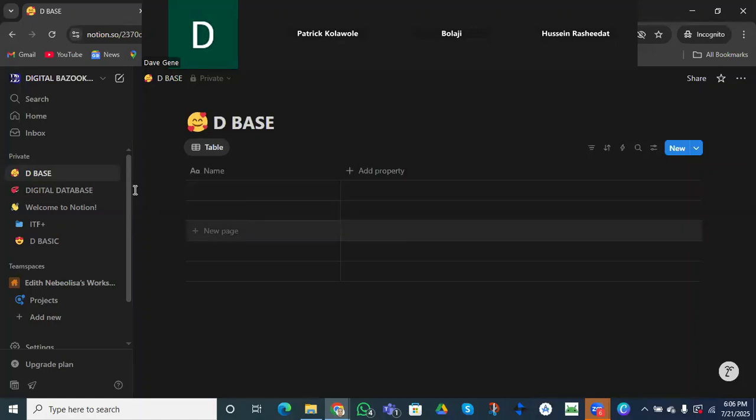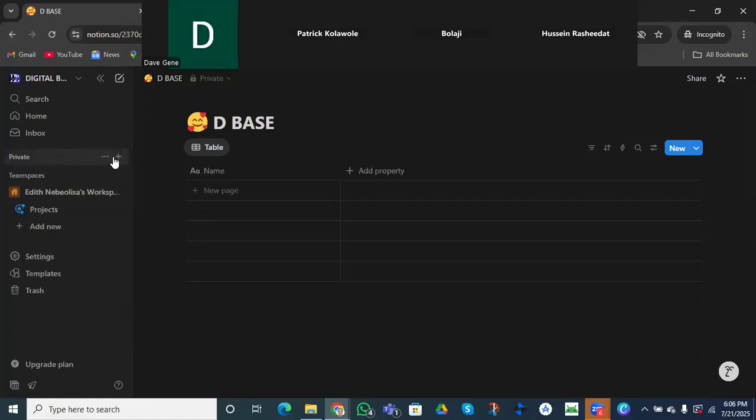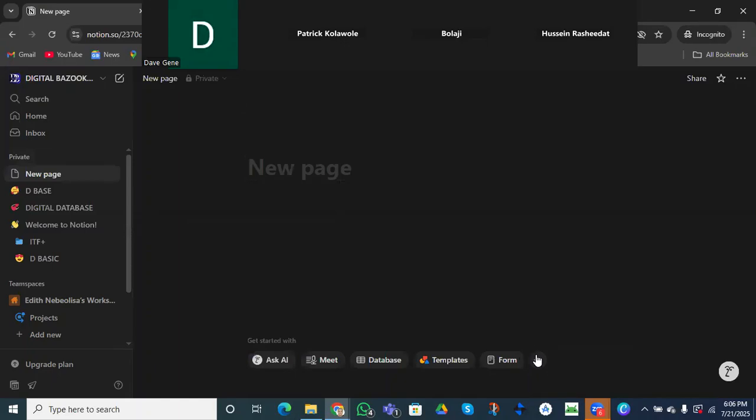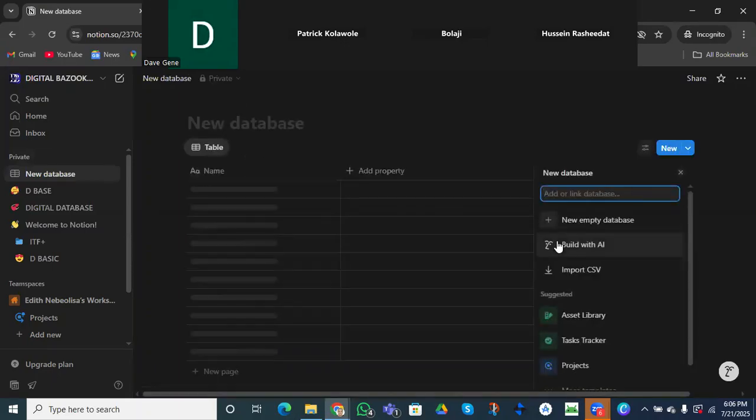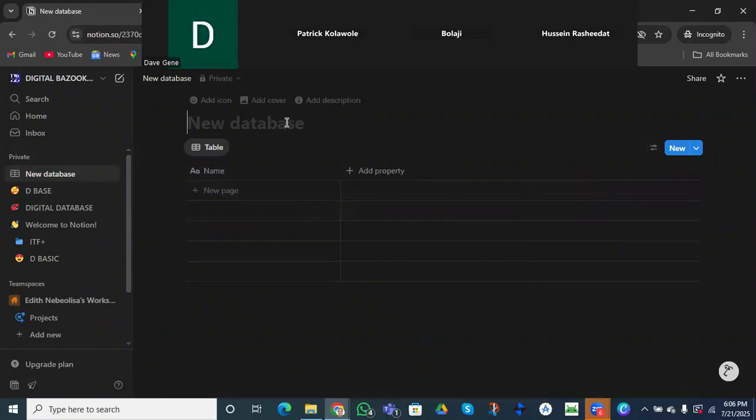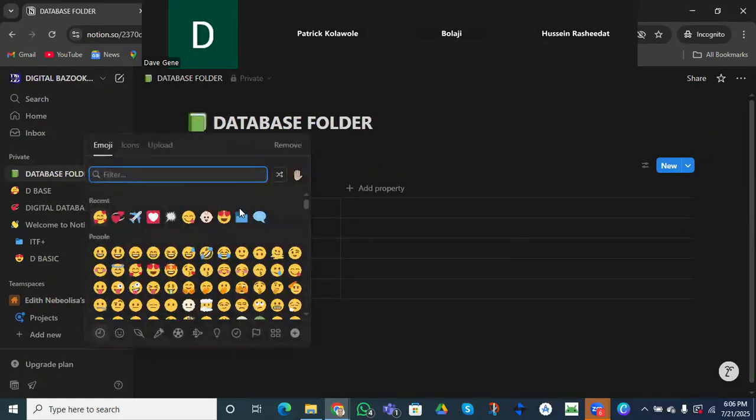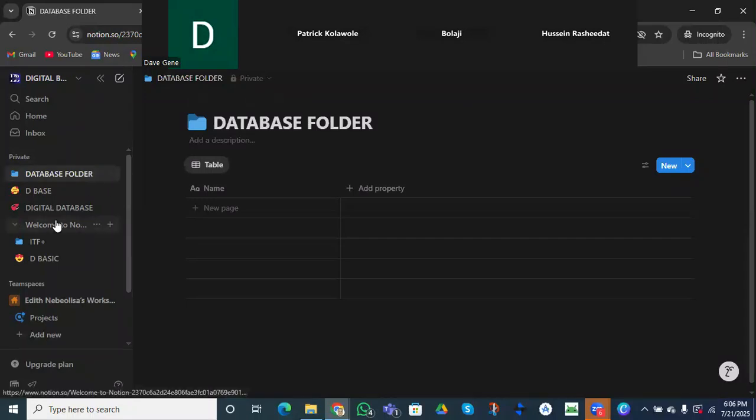Okay, this is another one. Let's go out of this place. I want to create a folder, just the same thing we did before, right? Now I want to create a database folder, a database folder, right? So I can actually save all my databases in this. That means I will be able to move both Digital Bazookas to my database folder. I can move the base, right? Where is it? This is Digital Bazookas, the database folder. So we can actually move this one to the database folder. Do you understand?